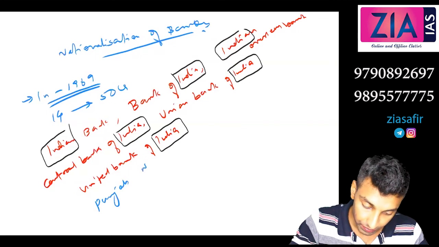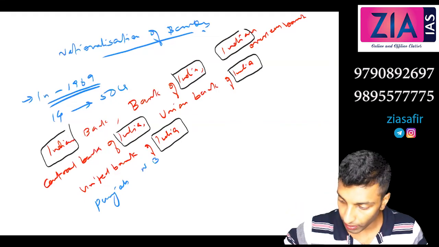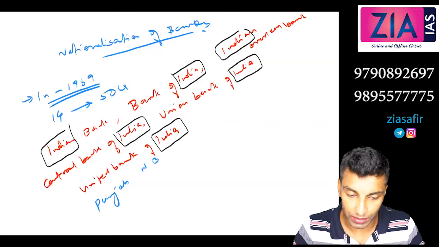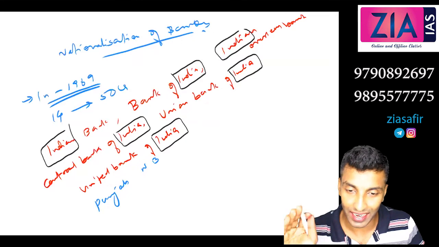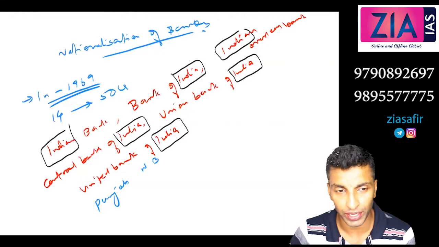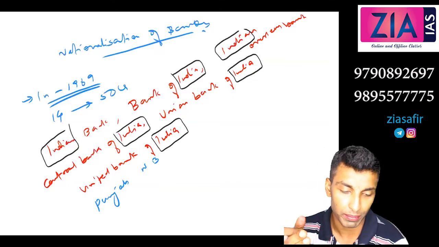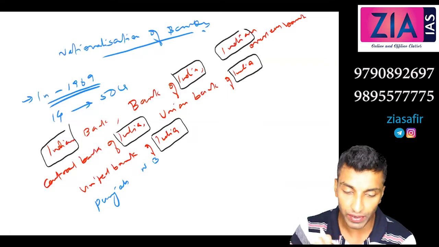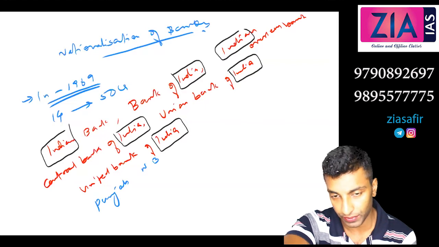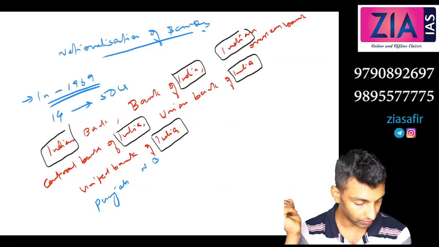Excuse me, sir. Hello. Tell me. Sir, nationalization means purchasing all the shares, 100% share or more than 50%? When we say that, there are different degrees, which I will discuss, more than 50% and all those. Now just understand, nationalization means purchasing of the shares. So even 50% or more, if you have the ownership, you can say nationalization. Okay, 50% or more, the government should have ownership, but here it is like 100%. We will discuss the different percentages, what if 20, what if 76%, what if 51%, what is 26. All these concepts we'll discuss later. Okay, sir. Thank you.